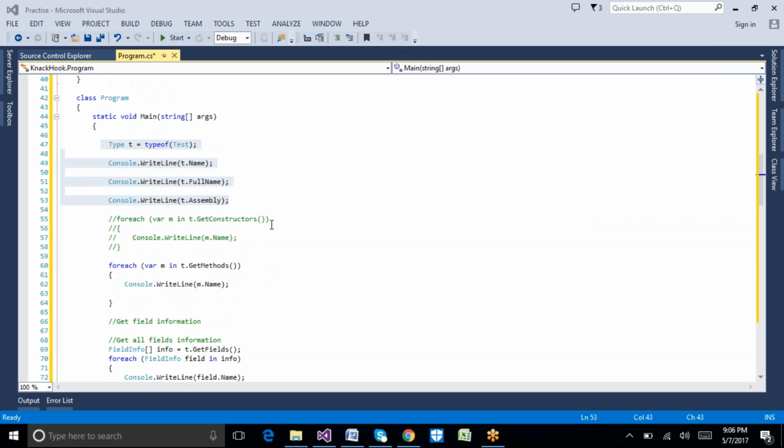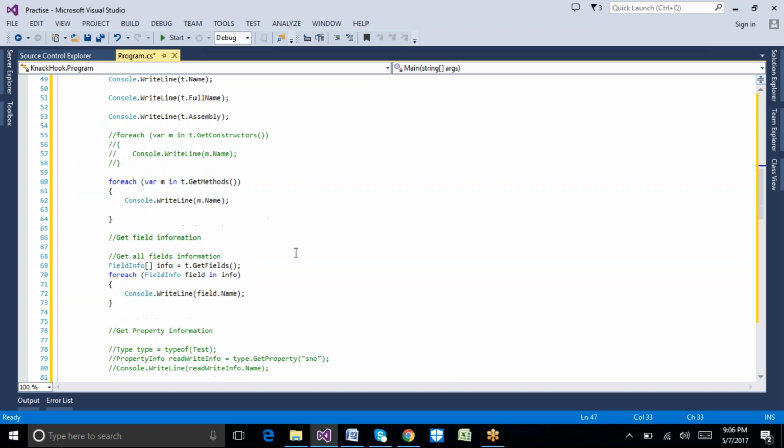At the same time, what are all the methods available for this particular type? T.GetMethods will return all the method names of this Test class. GetFields will return all the fields of that particular class.